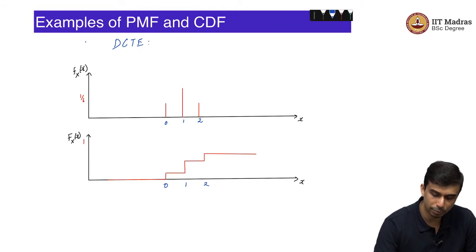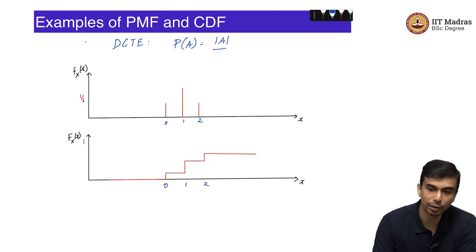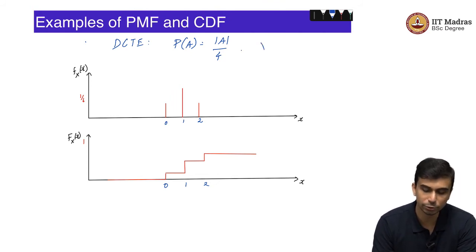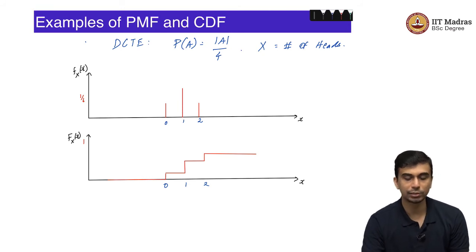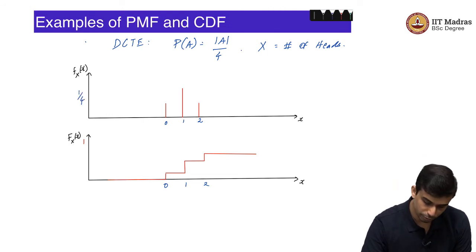Let us take the double coin toss experiment with once again the equal probability, that is counting probability measure, that is probability of A is simply equal to cardinality of A by 4, because the sample space consists of 4 elements. The random variable that we are going to be interested in is x, equal to the number of heads. What is the probability that you will see 0 heads? Well, that is equal to the probability of the event TT, which is equal to 1 by 4. Sorry, it is not 1 by 6, it is 1 by 4.